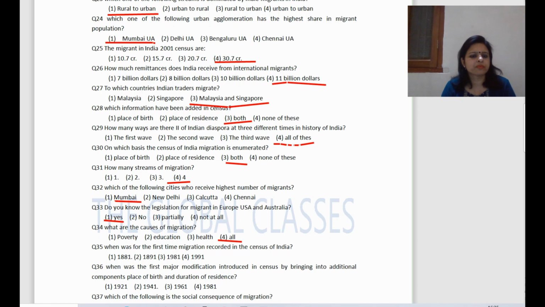Now next question. When was migration first recorded in the census of India? The right answer is 1881. Now next question. When was the first major modification introduced in the census by bringing in additional components, place of birth and duration of residence? The right answer is 1961. You can take a screenshot.